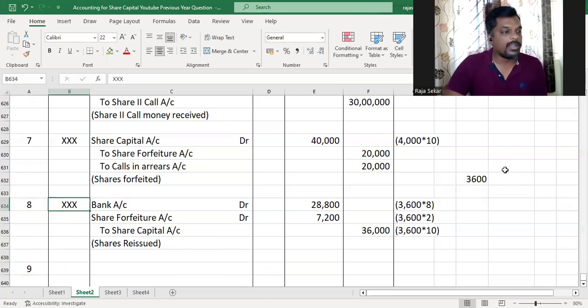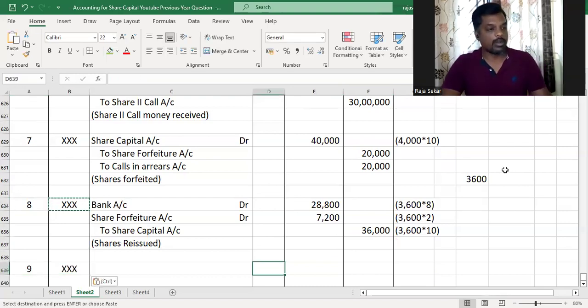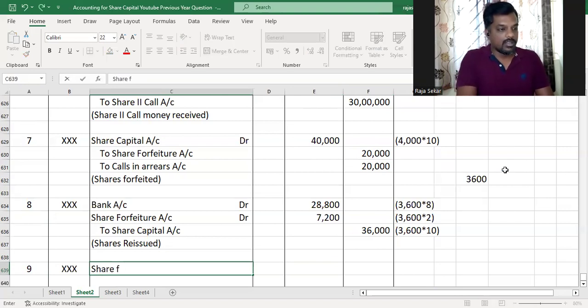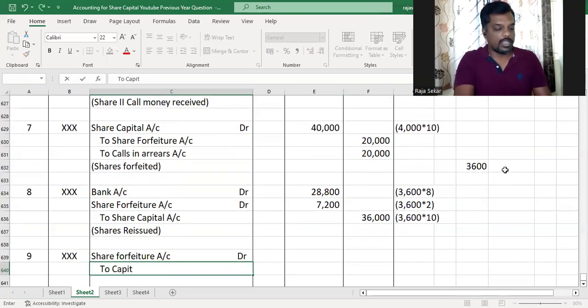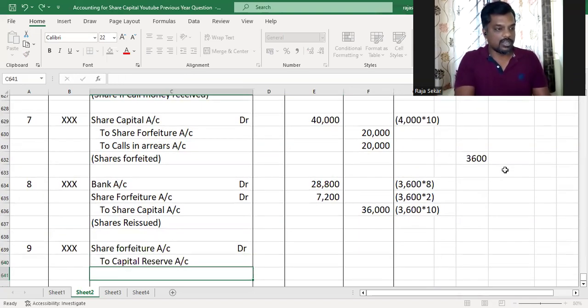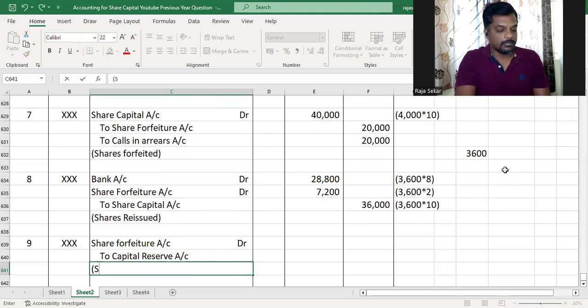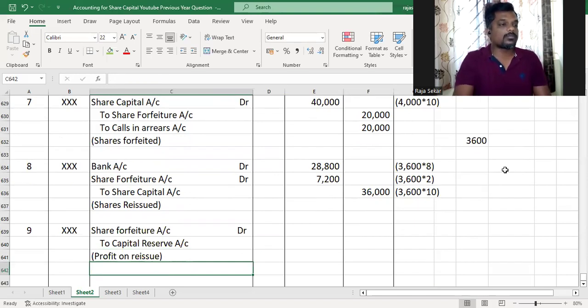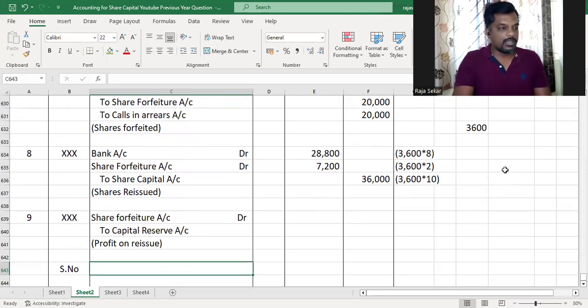Now the next thing to do would be to pass journal entry for profit on reissue being transferred to capital reserve. But as you all know, when there is partial reissue, before we do the journal entry for profit on reissue, we got to do the working note, my dear children. So share forfeiture account debit to capital reserve account. That is the journal entry. Profit on reissue. The working note is simple.